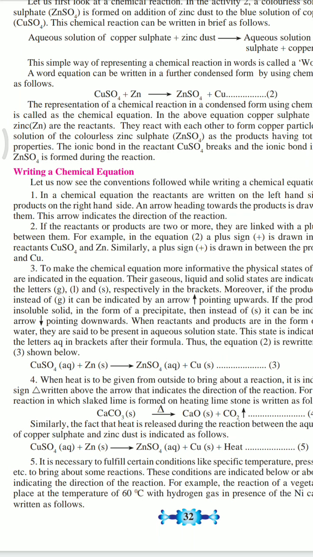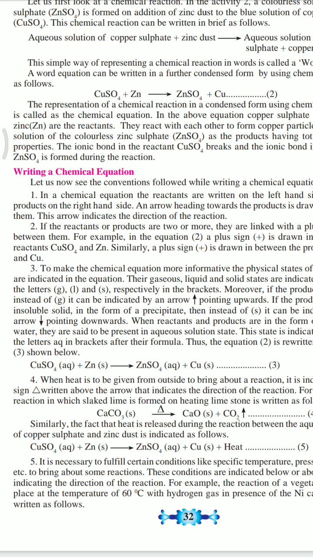So when we heat CaCO3, it gives CaO plus CO2. Calcium carbonate, when heated, gives calcium oxide plus carbon dioxide.